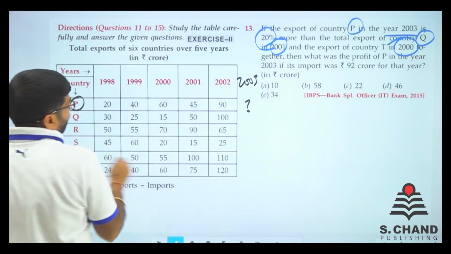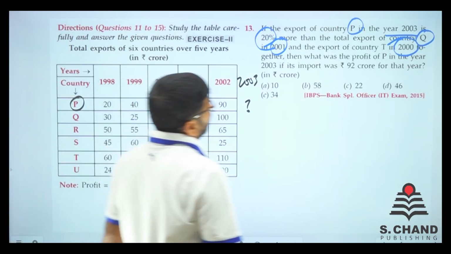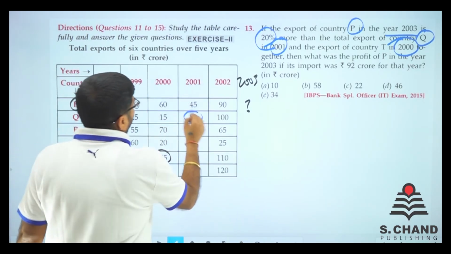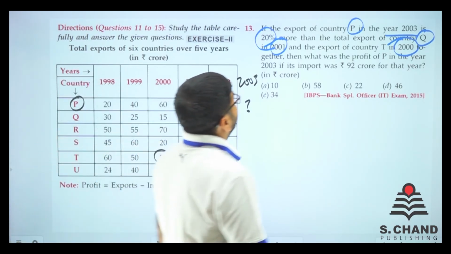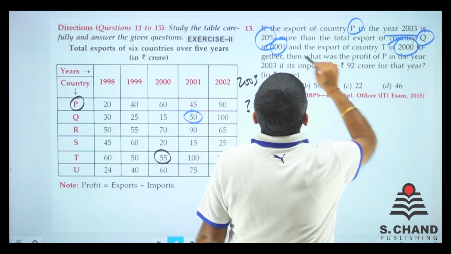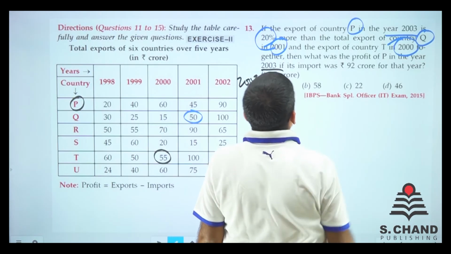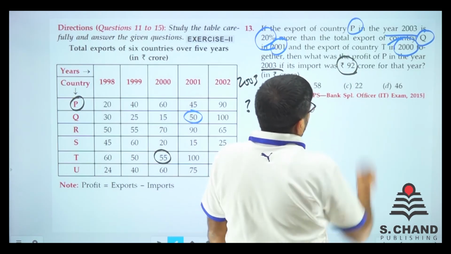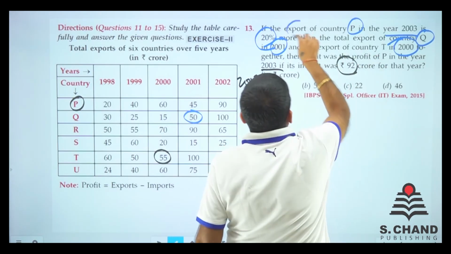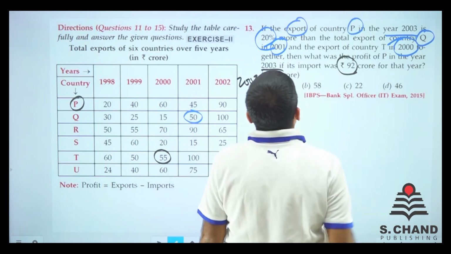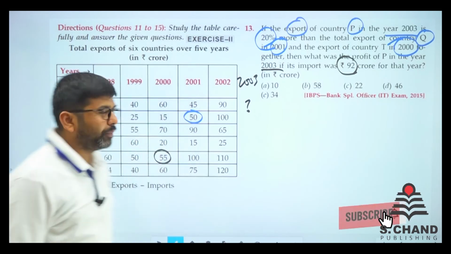So T in 2000 it is 55 and Q in 2001 is 50, right? Then what was the profit of P in year 2003 if the import was given? So import is given. First find out the export of country P in year 2003.